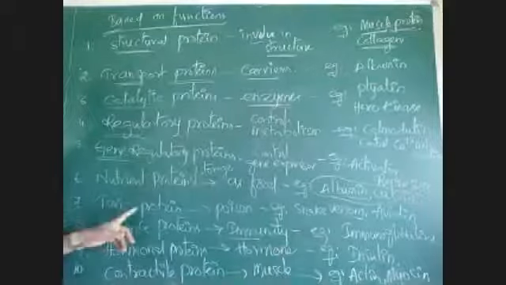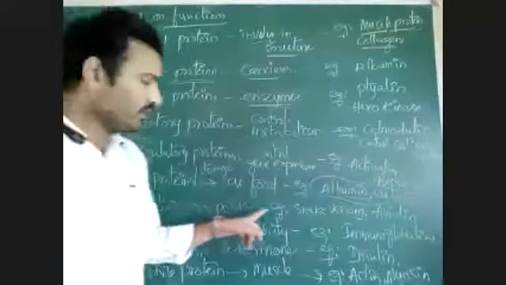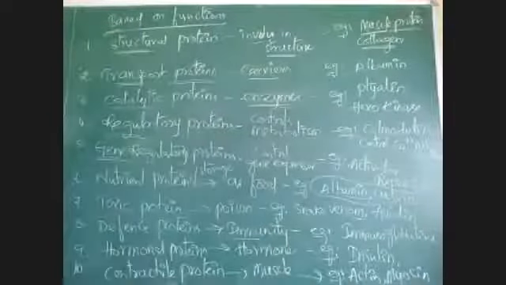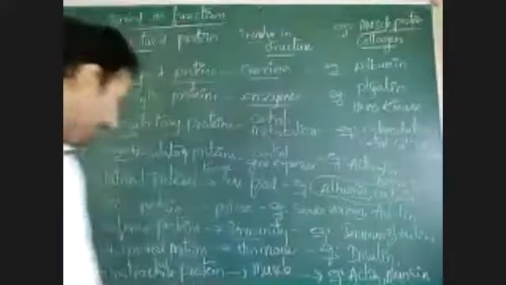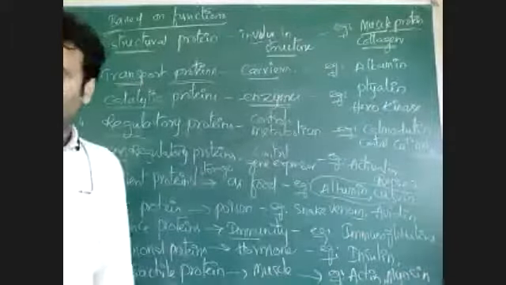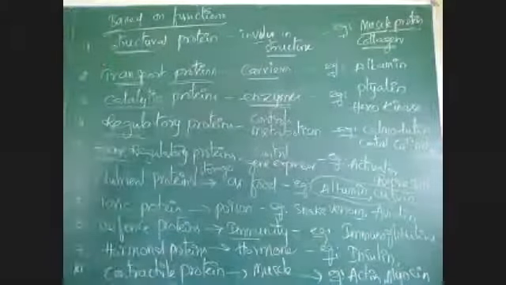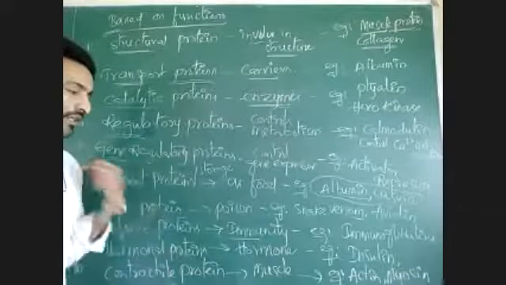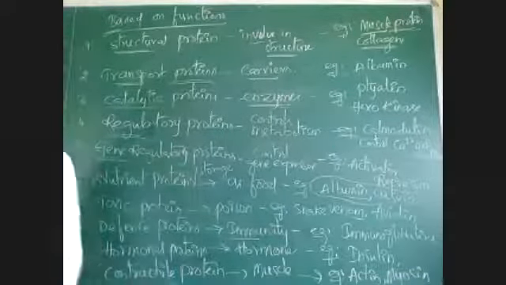Toxic proteins are those with poisonous properties, like avidin and snake venom. Defense proteins are those which give immunity, like immunoglobulins. Then hormonal proteins are those which work as hormones, like insulin, growth hormone, glucagon. Some other hormones are also proteins. Contractile proteins are those involved in muscle contraction, like actin, myosin.